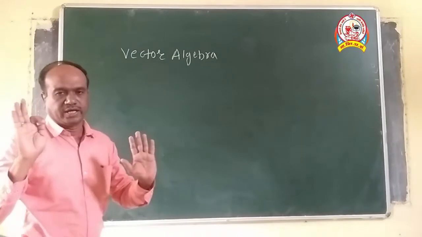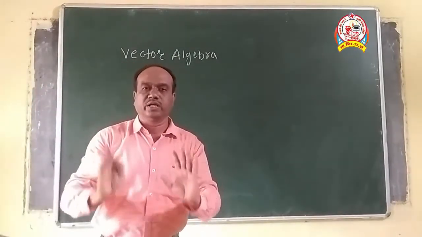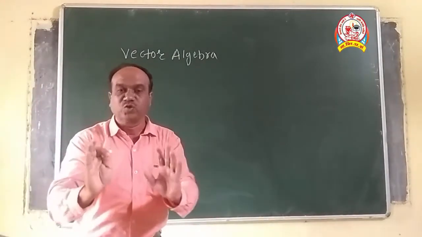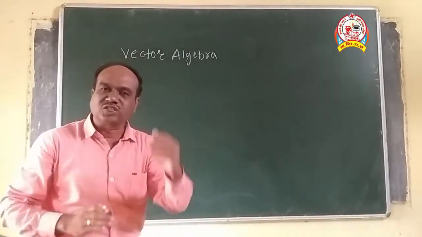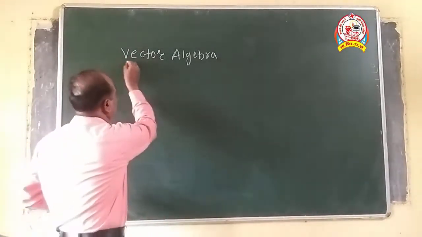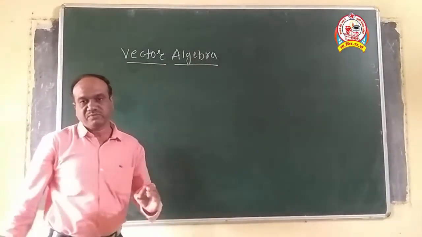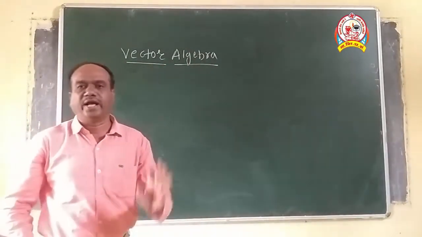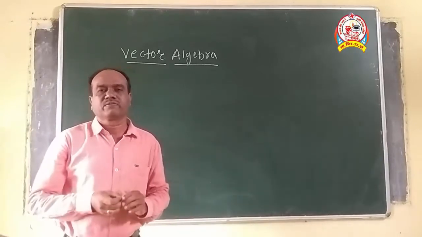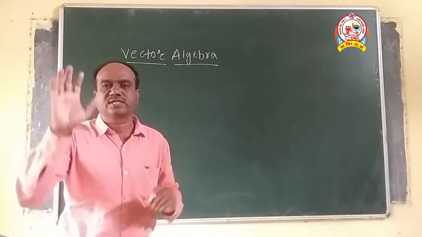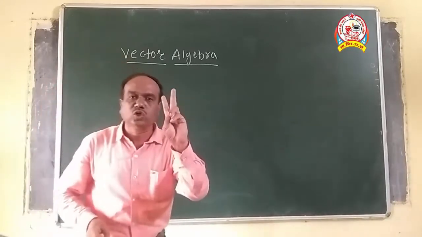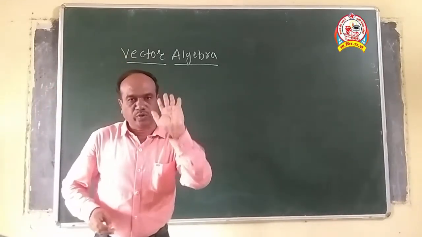Don't confuse. I will teach you this chapter in such a way that you will score the maximum marks in this topic. Okay. Now, first of all, we know very well that in general it is observed that the physical quantities are divided into two groups. Are you getting me or not?